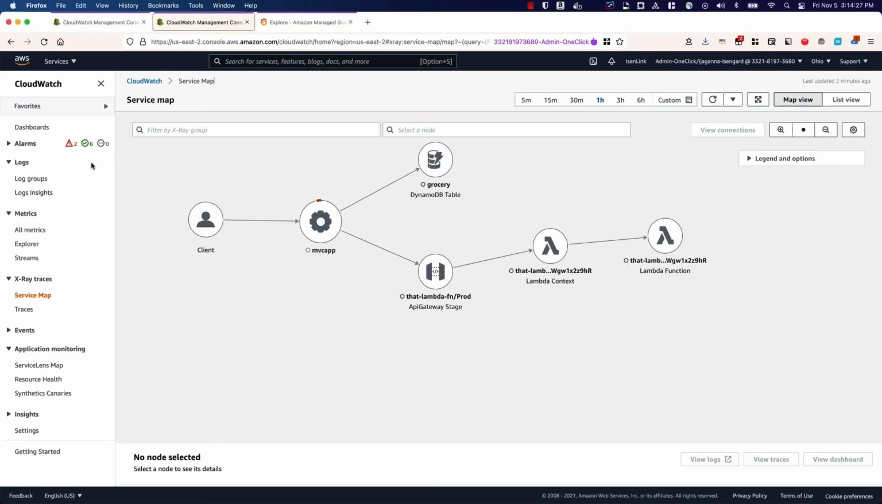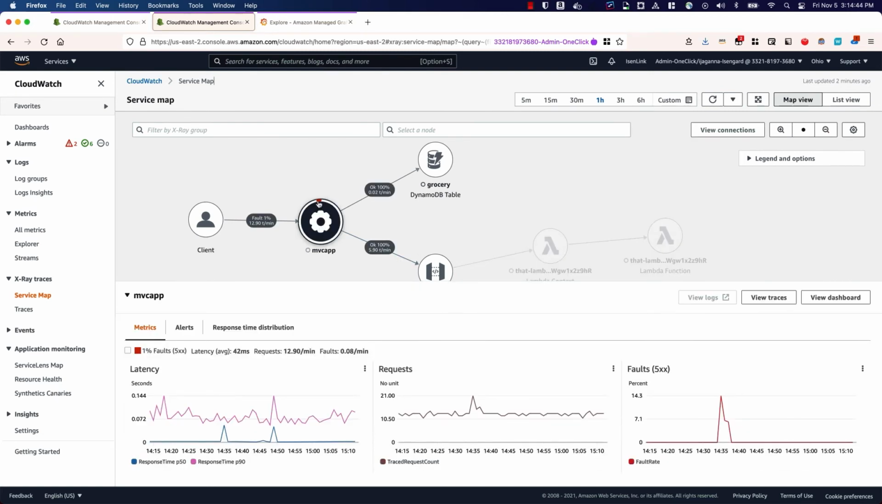All right, so I'm on the CloudWatch console. I'm in the X-ray traces service map screen. You can see that the service map appears here. My application is talking to the DynamoDB table. It's also calling the Lambda function through the API gateway. It's pretty simple, but you can also see that there is this little red indication showing that there is something going on here. 1% of the requests are faulty. There are some faults. We'll look at that in a little bit.